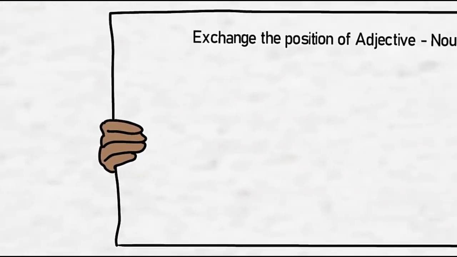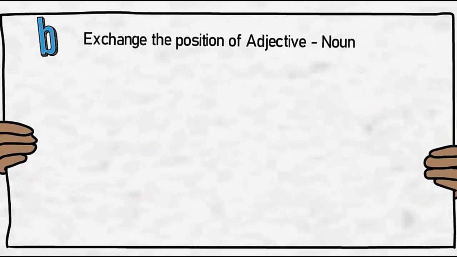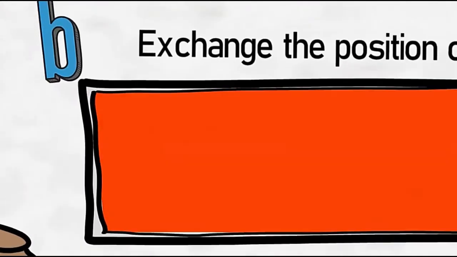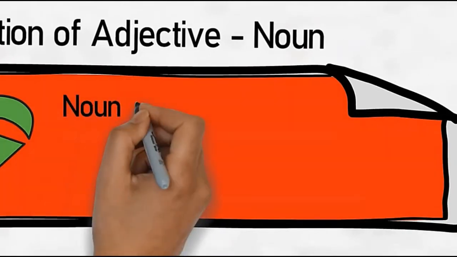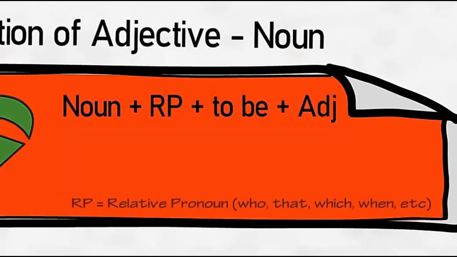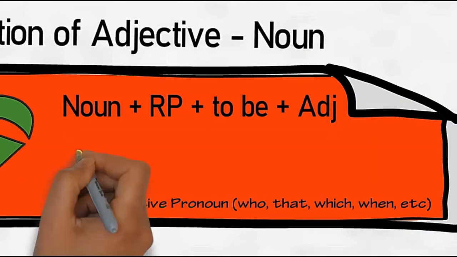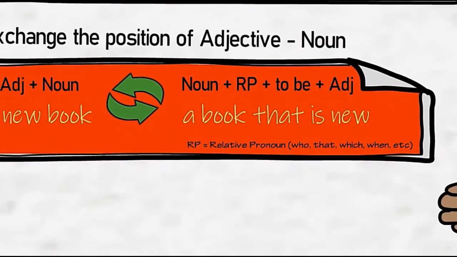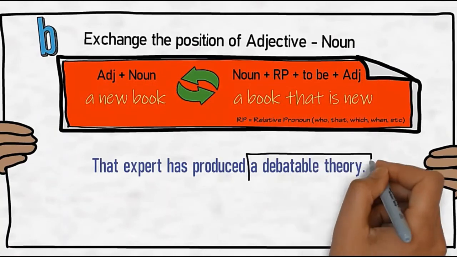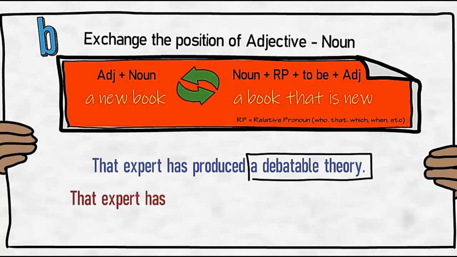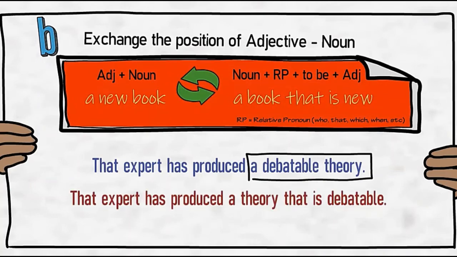The second way is to exchange the positions of adjective that describes the noun. The shortened form is adjective plus noun. For example, a new book. And the longer one is by using the relative pronoun, which makes the adjective come after the noun. For example, a book that is new. My example, that expert has produced a debatable theory, contains an adjective noun form, a debatable theory. And the new paraphrase version is the longer form, a theory that is debatable.